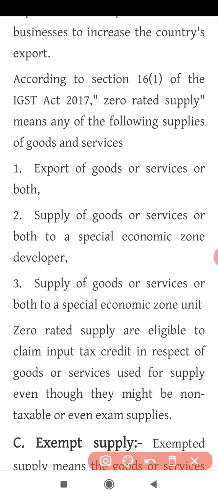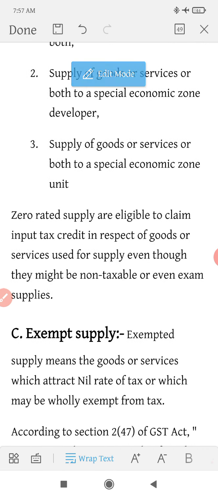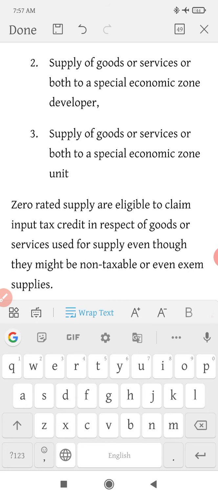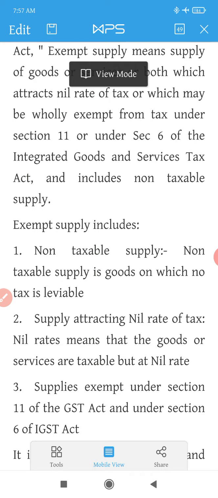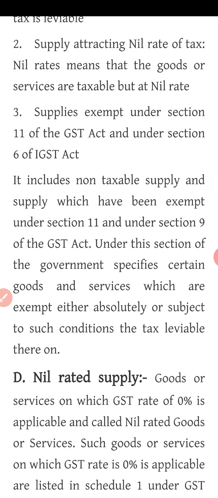Then zero rated suppliers are eligible to claim input tax credit in respect of goods or services used for the supply, even though it might be a non-taxable supply or even an exempt supply. So what they're saying here is that even if you are not paying GST, still you are eligible to take the benefit of input tax credit.